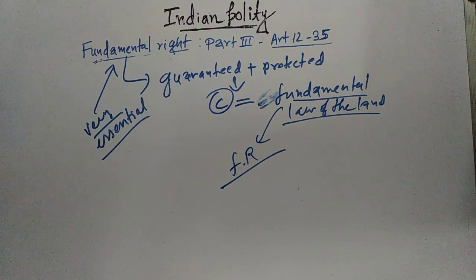That means if someone wants to develop fully, then he wants liberty, he wants equality. Otherwise, he or she cannot grow to the fullest potential. So fundamental rights are those rights which are most essential for the all-round development of the individual.